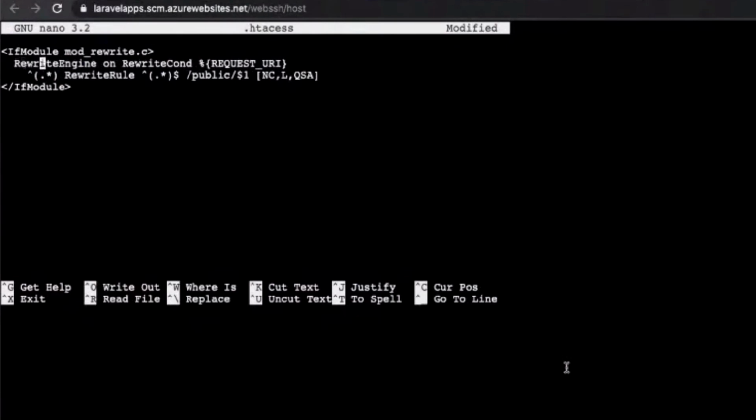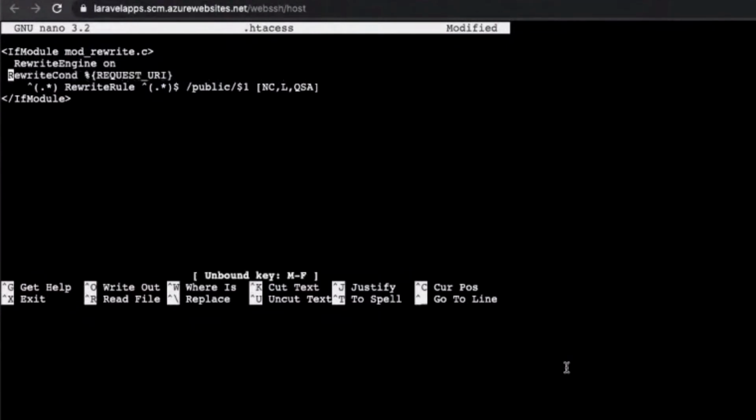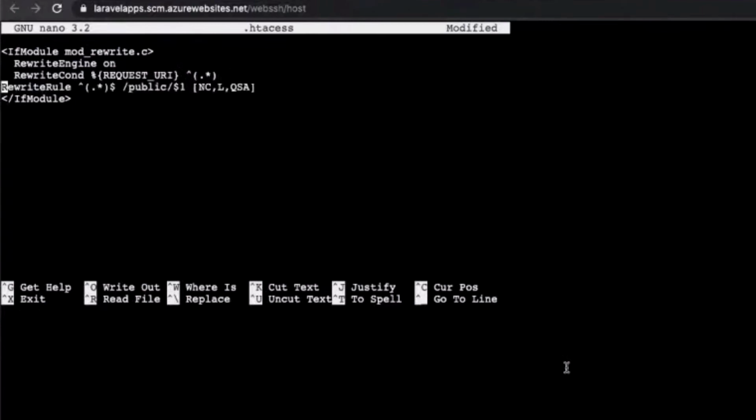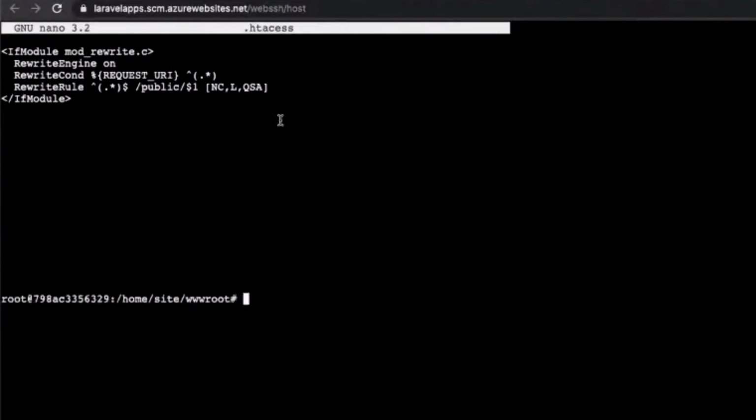This should be in one line. So generally, what we are instructing, oh, I made a mistake in the name. I'll change that. What we are doing is we are just asking that instead of working from the root directory, please go and add public. If you see, we have a wrong spelling here, which I will update right away.